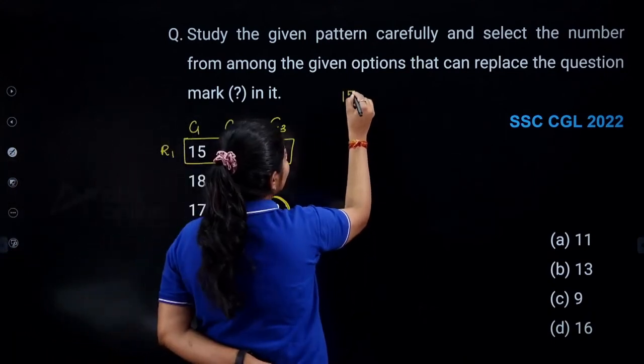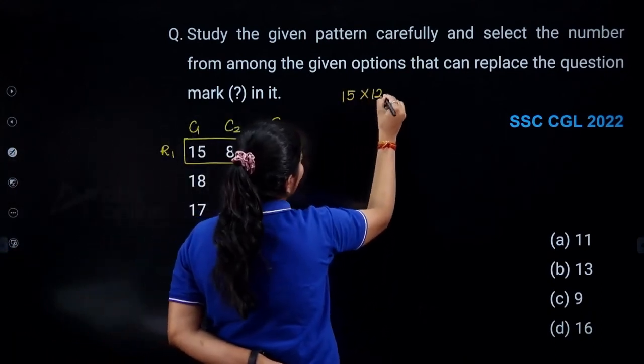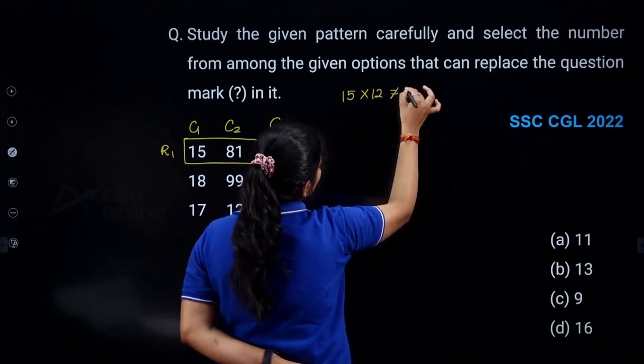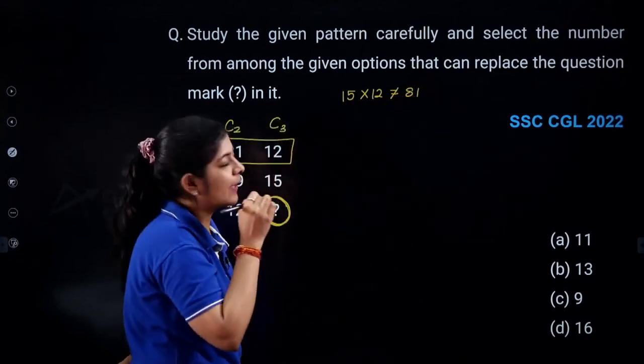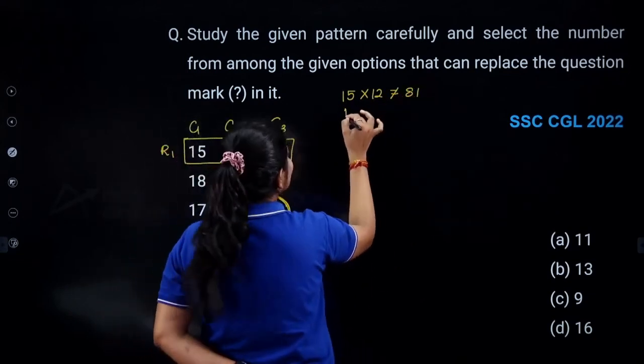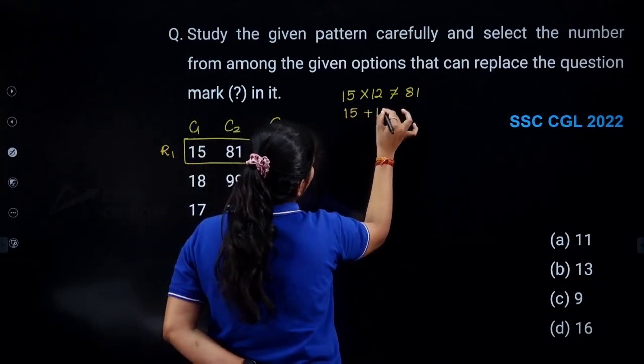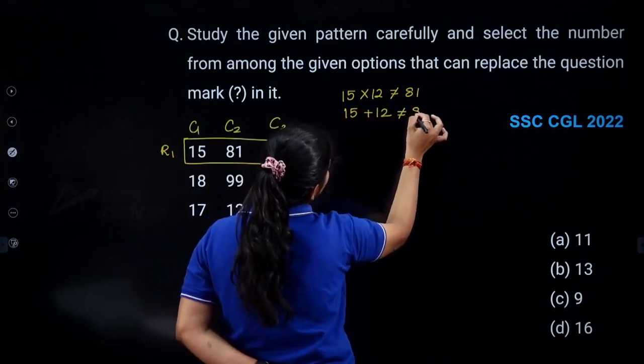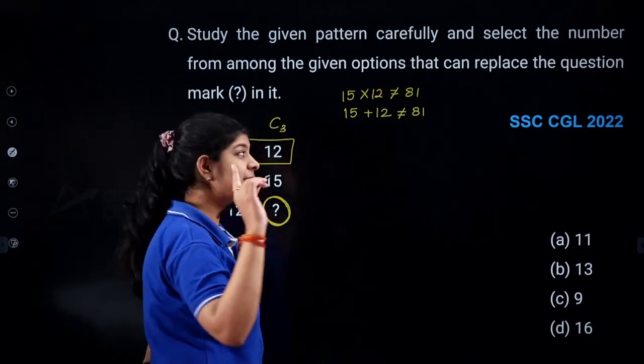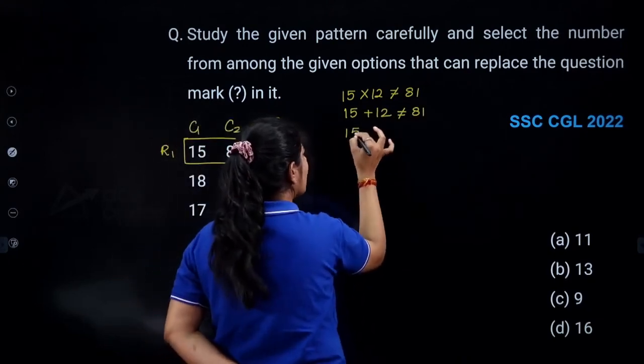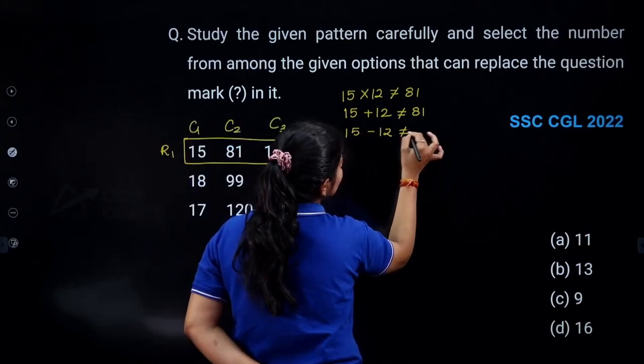If I multiply 15 into 12, I am not getting 81. If I add these numbers, I am also not getting 81. If I subtract these numbers, again I am not getting 81.